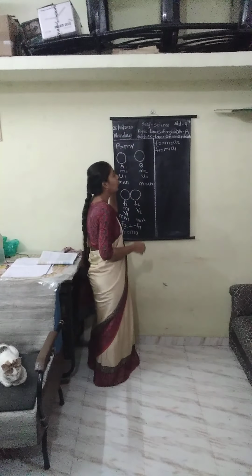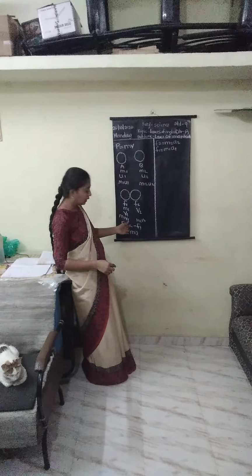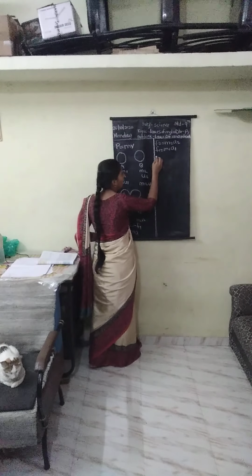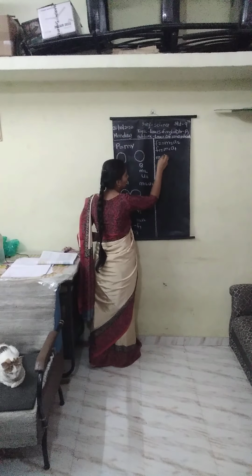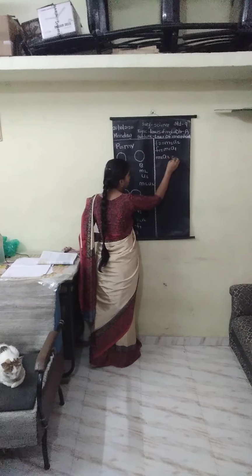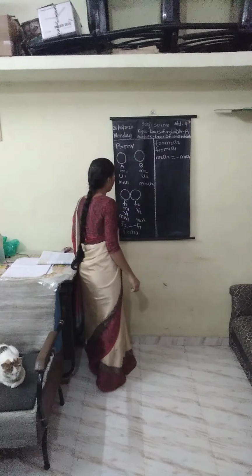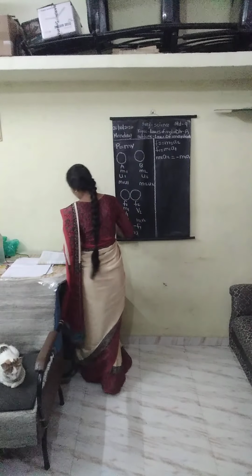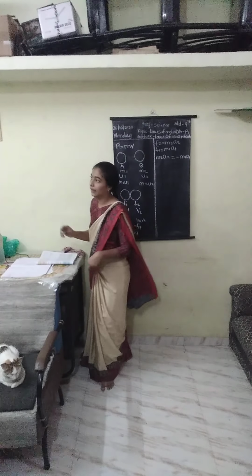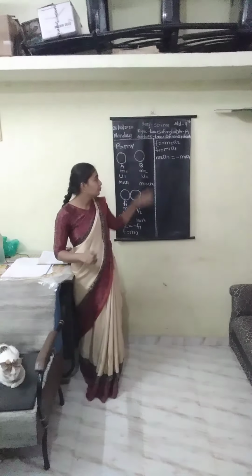Putting these values in the equation, we get m2 a2 is equal to minus m1 a1.